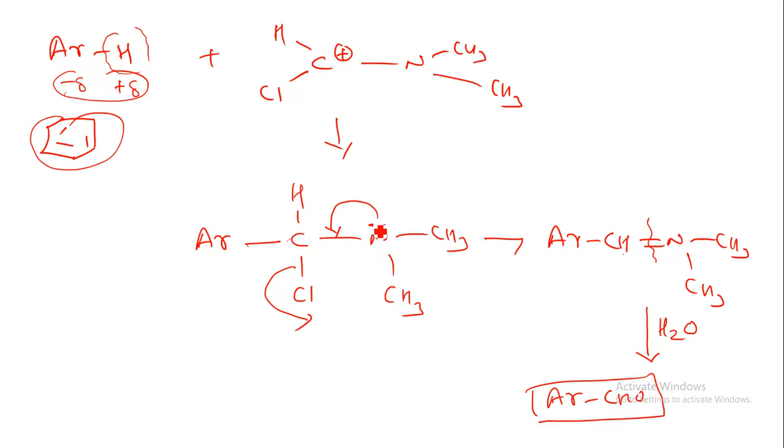Now the nitrogen's electrons will make a bond over here, and Cl will be removed from the reaction material. So we get ArCH double bond N+ with CH3 CH3. When we react this with an H2O molecule, this one will be broken down, so we can get ArCHO, that is our benzaldehyde.